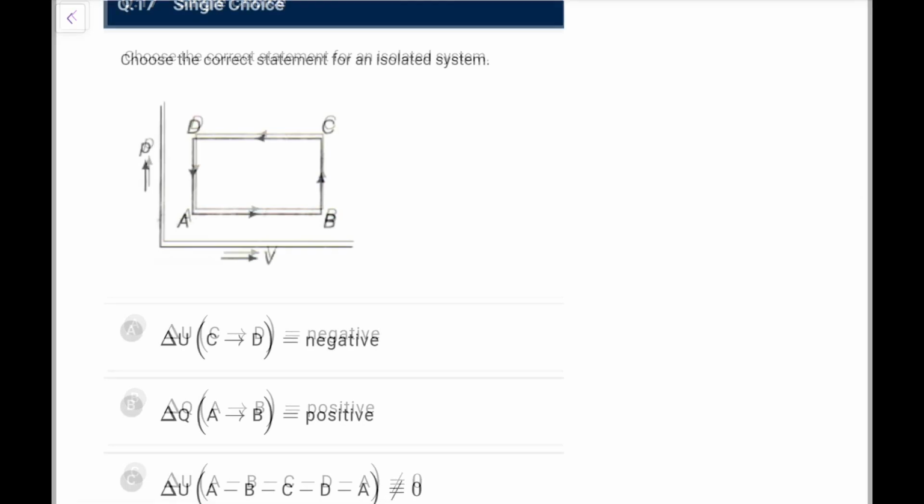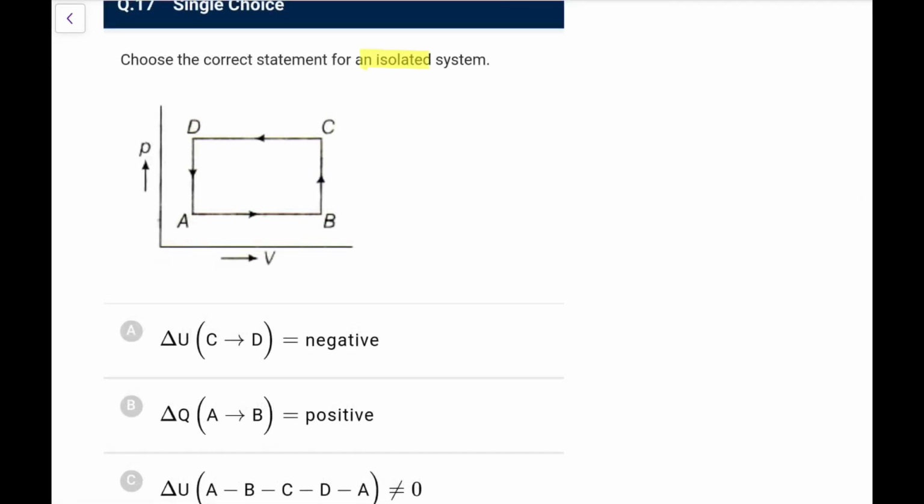So I don't know what they are asking, let me look at this again. Typically we know isolated means Q is 0 and W is also 0. If I take it insulated, then for C to D, work is negative, so everything will be adiabatic type, so delta U will become positive in this case. So this will be negative in that case.